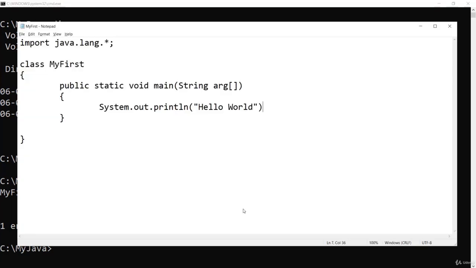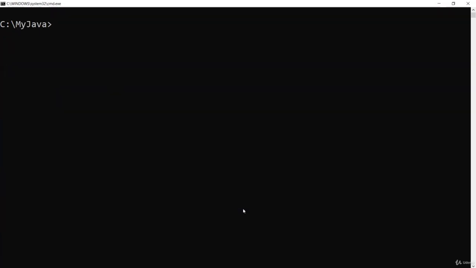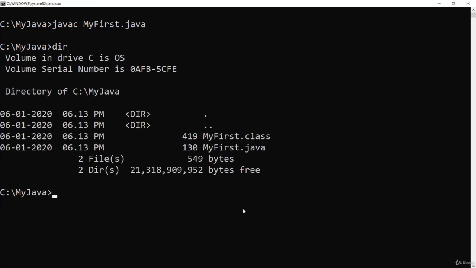Go back and correct it, save and come back. Once again I will compile it. Yeah, it is compiled. Now let us see the directory. See here, now I have two files. This is my first.java file which I have written. Now this is my first.class file. So this is the file generated by the compiler. This will contain bytecode, or this is a class file. Now what is bytecode and all, we will learn it afterwards, right?